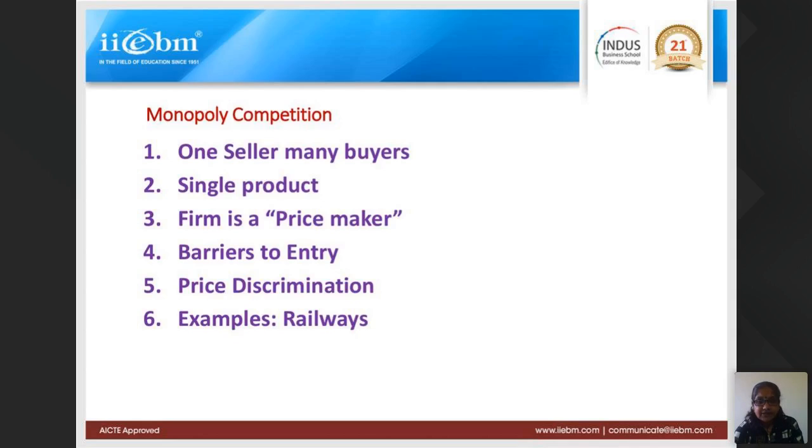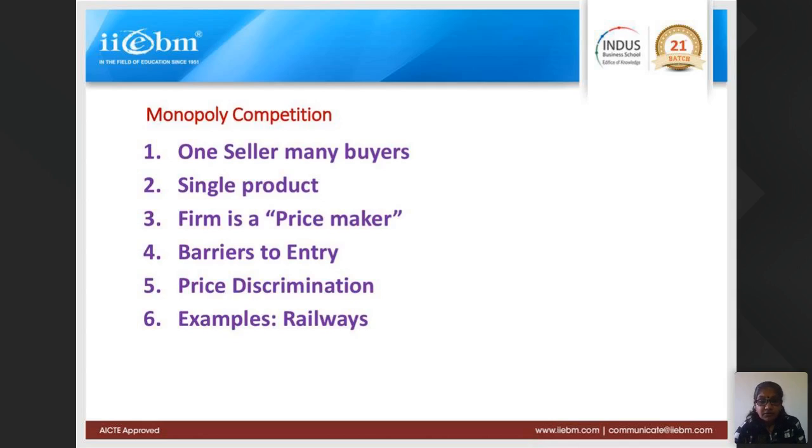Do you think a multiplex is always doing profits? It is not so. If the movie is doing good and there is a crowd, then they do good business. Then again, as per the season and the movie, their business fluctuates. Even though in a 5 or 10 kilometer area there is one multiplex, it is not necessary that it is always doing profits. Sometimes they incur a loss, sometimes profits.